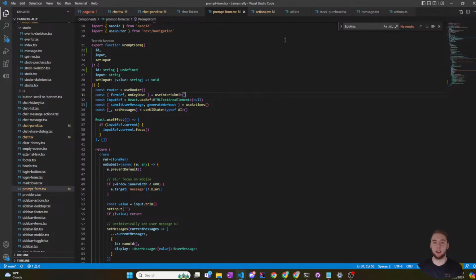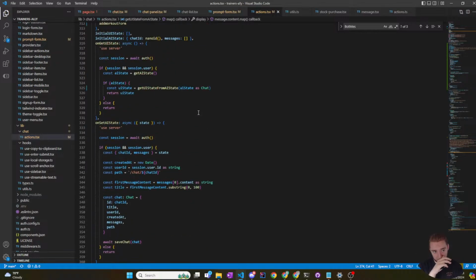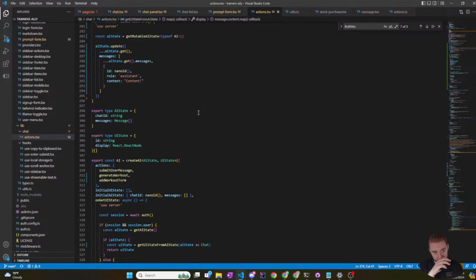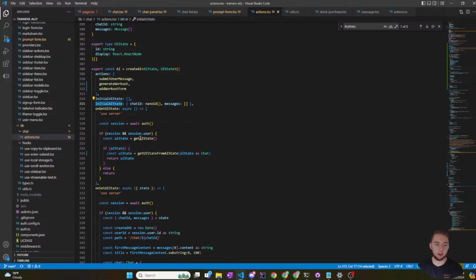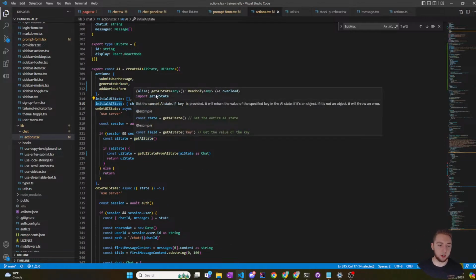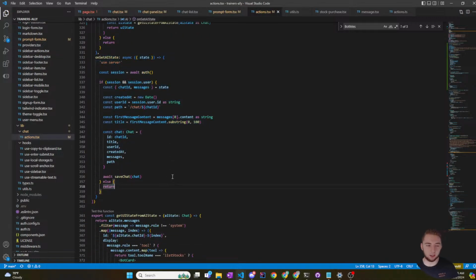Maybe I do need to go that route of an initialization function. It would definitely make things more convenient. So I could set the initial UI state and AI state, and then have some initialization function that would actually call this basically to then actually save the chat.